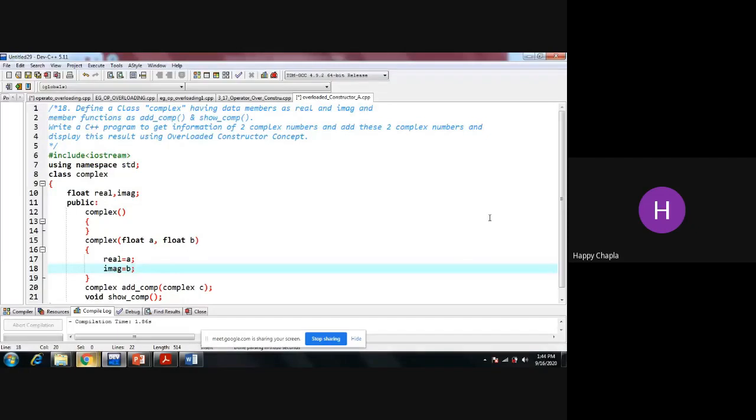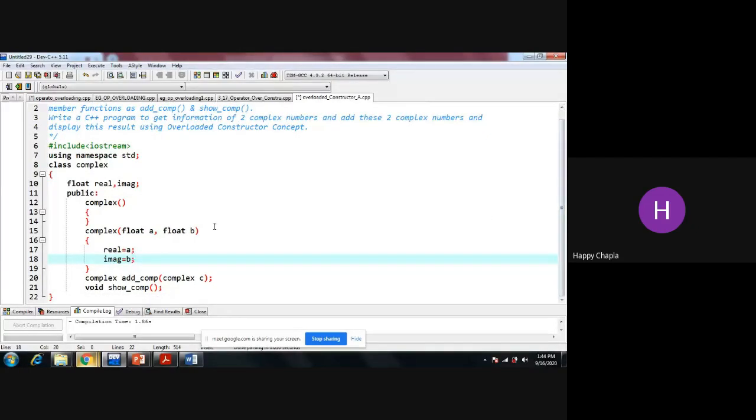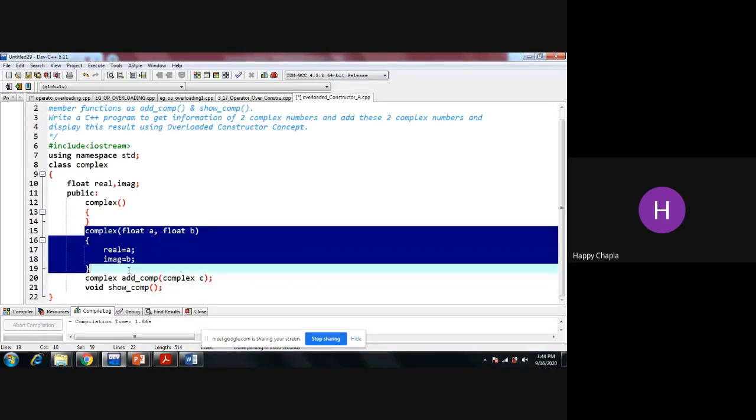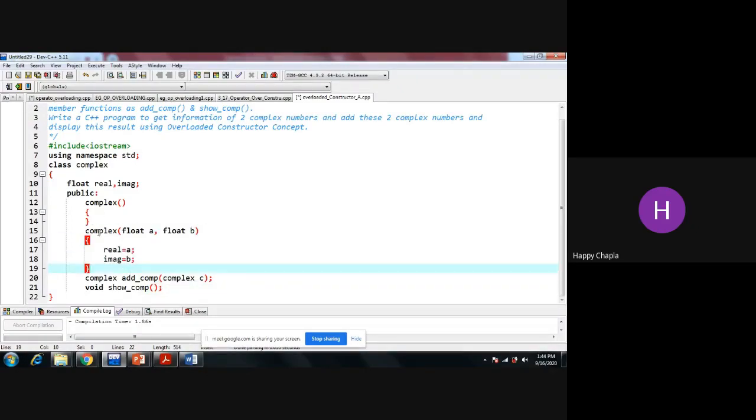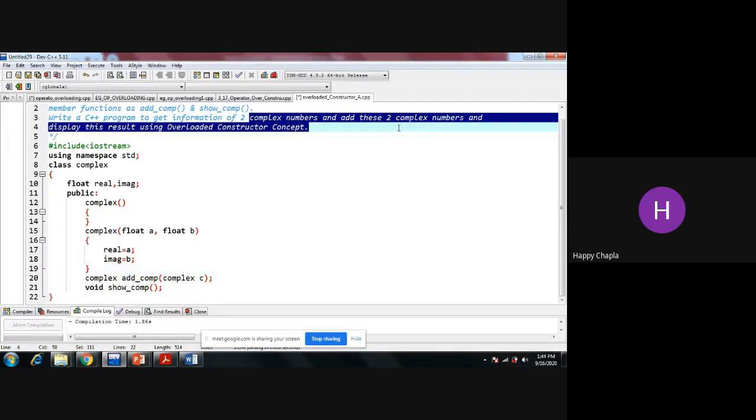We have to overload our constructor. So I'm overloading it: this is default, this is parameterized. Now you have to get the information of two complex numbers, add these two complex numbers, and display the result using the overloaded constructor concept.